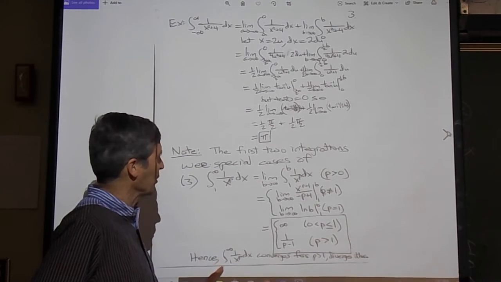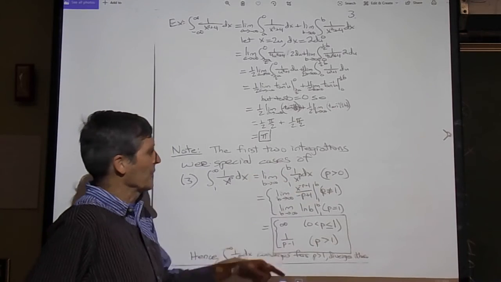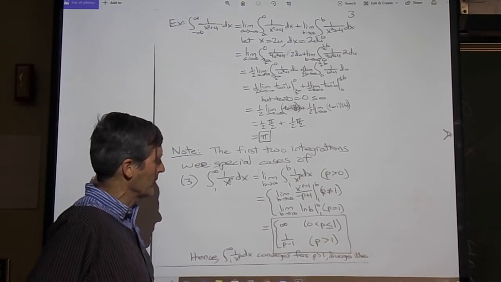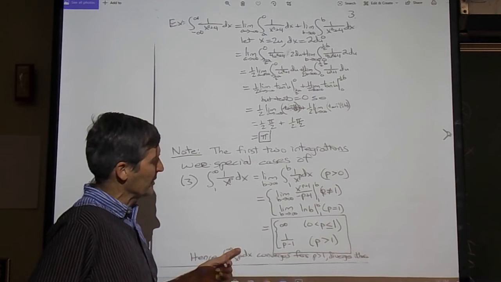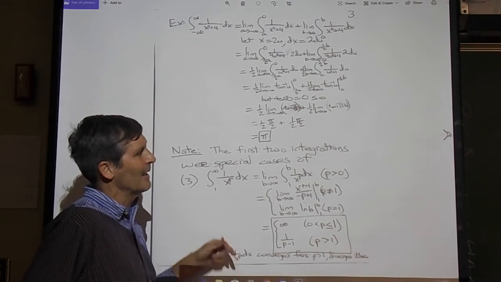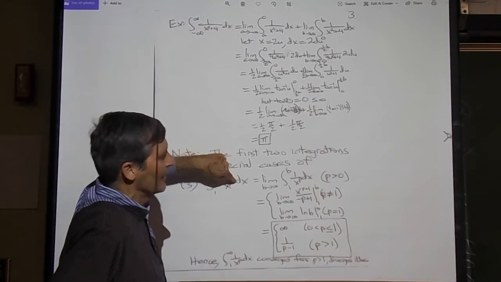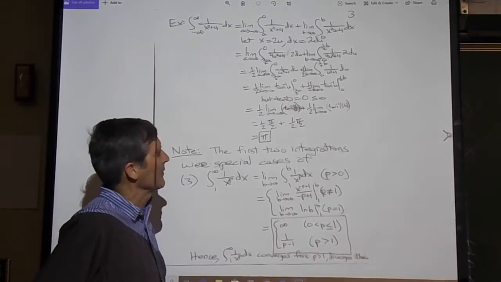So have this anticipation. If an integrand drops to 0 faster than 1 over x, you expect it to converge. If it drops to 0 slower, you expect it to diverge. I say faster, it has to go like 1 over x to the p plus epsilon, and then you can guarantee convergence by this theorem.